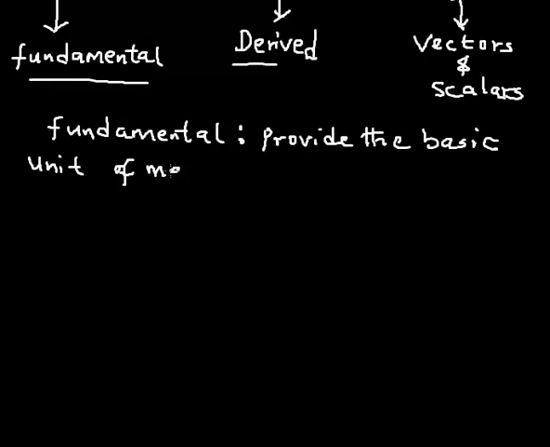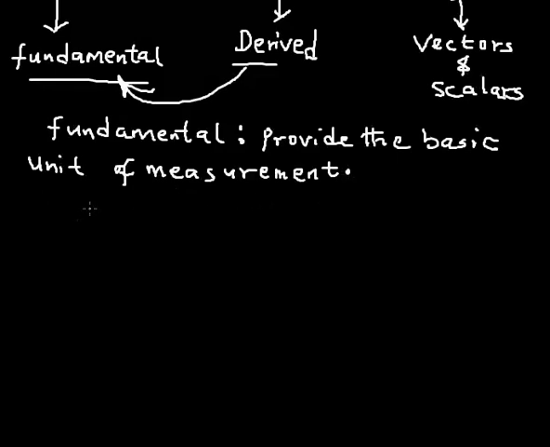Invariably, you can simply say that they form the foundation of all measurement, the foundation from which all other quantities, known as derived quantities, get their definition. They are fundamental, and that is why you need to know all the fundamental physical quantities in physics.